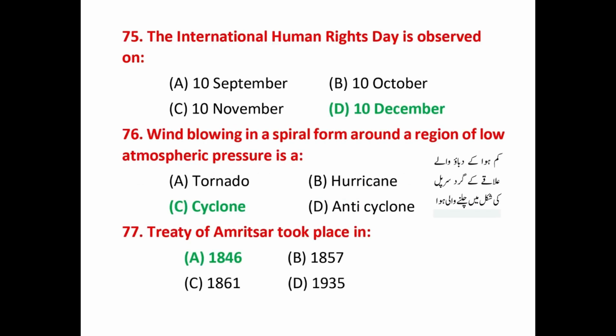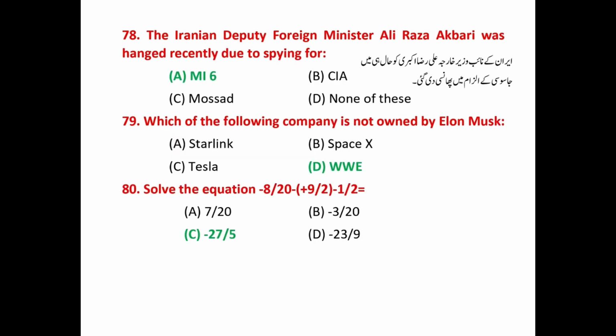Question number 75. International Human Rights Day is observed on? That answer is 10th December. Question number 76. Wind blowing in a spiral form around a region of low atmospheric pressure is a? That answer is cyclone. Question number 77. Treaty of Amritsar took place in? That answer is 1846. Question number 78. The Iranian Deputy Defense Minister Ali Reza Akbari was hanged recently due to spying for? That answer is MI6.